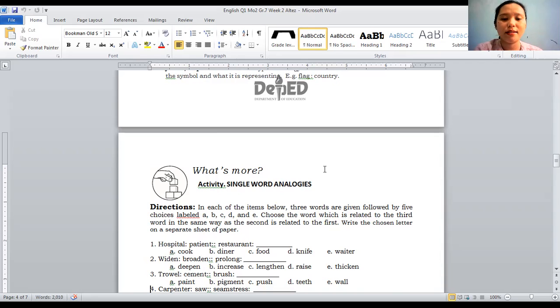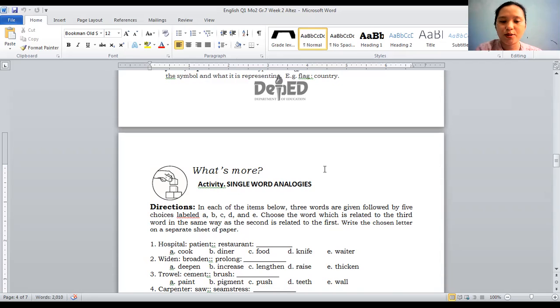So widen and broaden are synonyms. That is why you need to look for the synonym of the word prolong. Is it deepen, B. increase, C. lengthen, D. raise, E. thicken? The answer is lengthen. That's why we have the adage, don't prolong the agony, something like that. Prolong is lengthen.